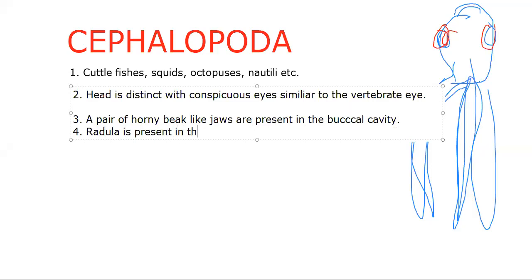So the buccal cavity contains radula in all the classes of mollusca except Pelecypoda. Now here we are additionally adding the horny beak-like jaws which are present in the buccal cavity. Okay. Next, we have to talk about the foot.